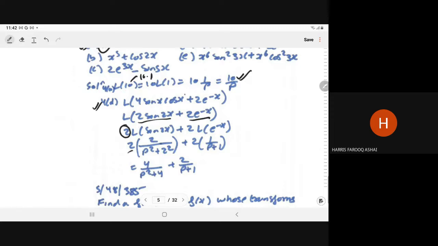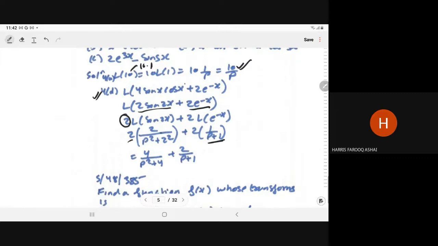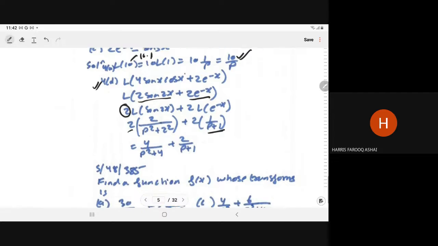So it is 2 into 2 upon p square plus 2 square, and Laplace of e to power ax is 1 upon p minus a. So it will give you 1 upon p plus 1. So here we have 4 upon p square plus 4 plus 2 upon p plus 1. So just apply the linearity property, right? And apply the direct formula from the text, and you can find the Laplace transform of the complete function.